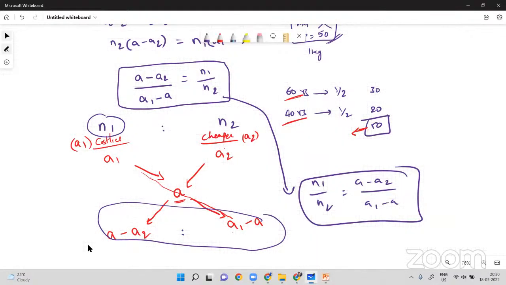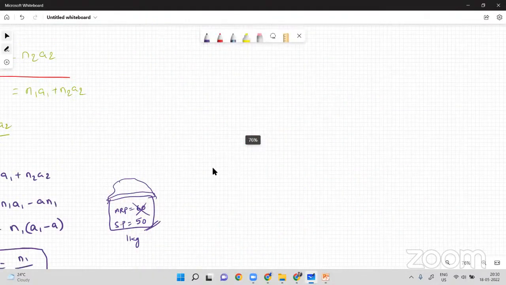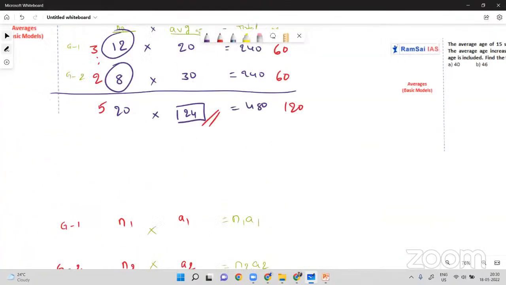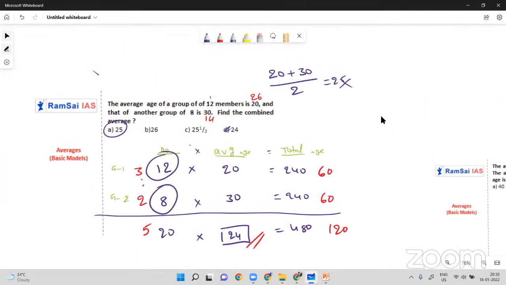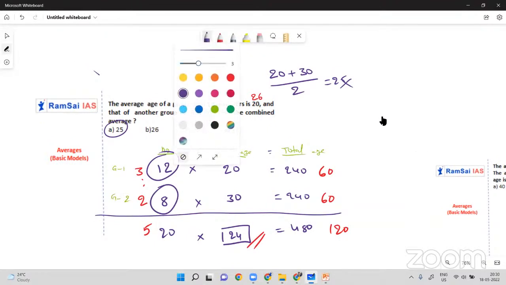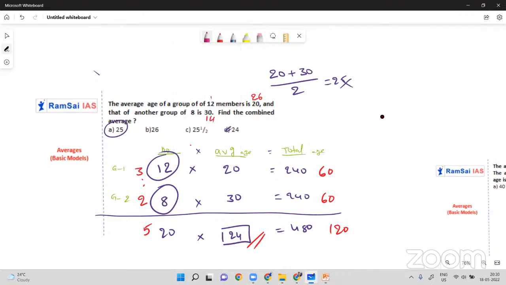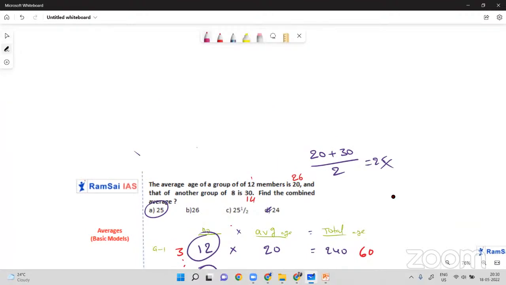Shall we solve the previous question in this allegation model? There are 12 people and 8 people in the two groups. So this is their ratio, the quantity. Now, what is their average? 20 and 30. And what they are asking is the combined average.